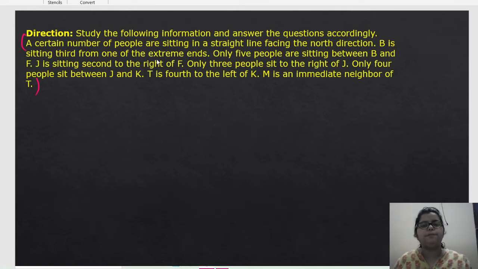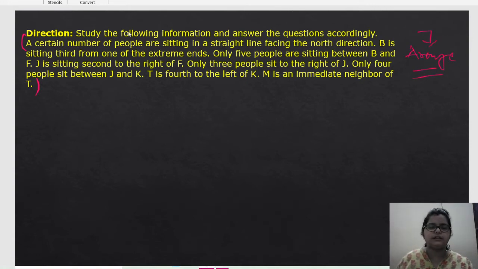A certain number of people are sitting in a straight line. This is an arrangement question, and this type of question is very important. Here no information is given about how many people are sitting in that straight line.